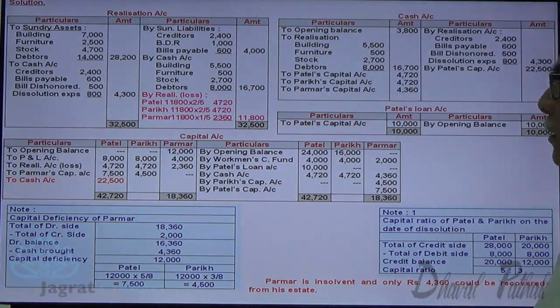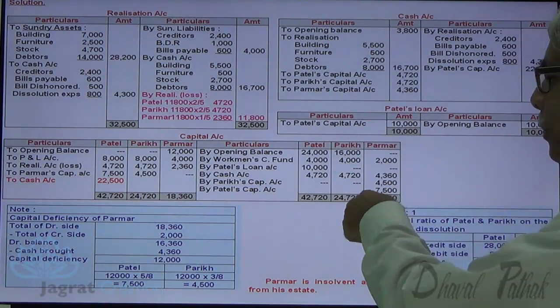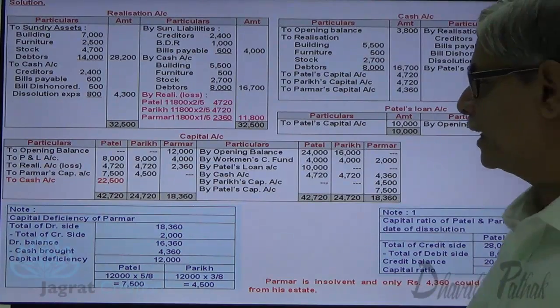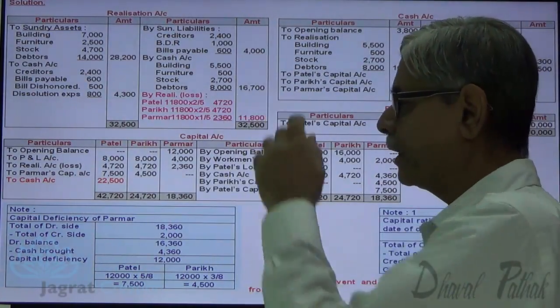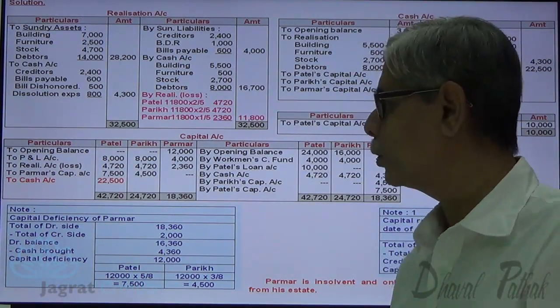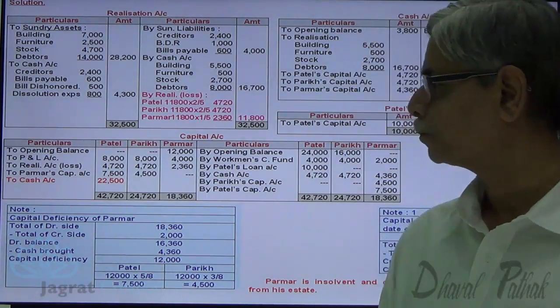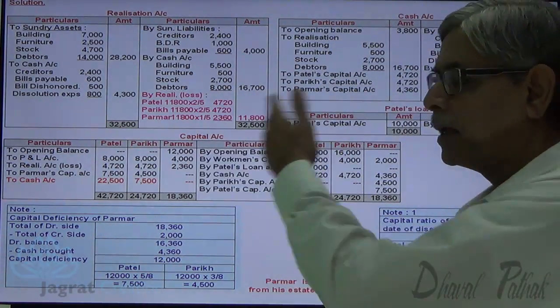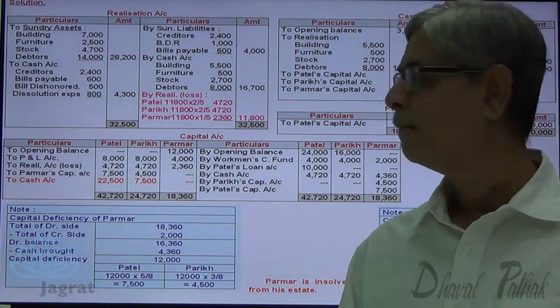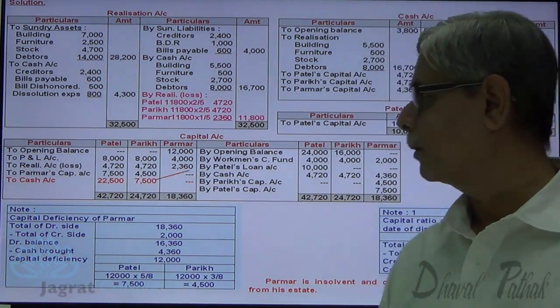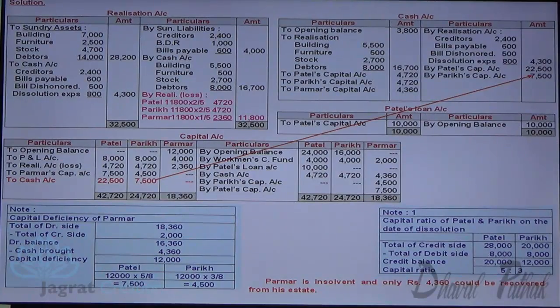Let us work out the capital balance of Parikh. Total of credit side is 24,720. From that you are required to deduct 4,720 and 4,500. So this is the redeemable amount difference that is paid to Parikh. Parikh's capital account debit to cash account. Partner's capital is redeemed.